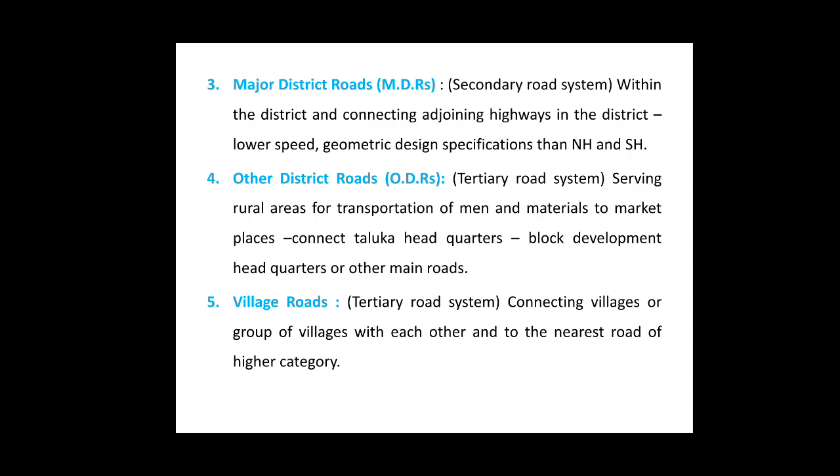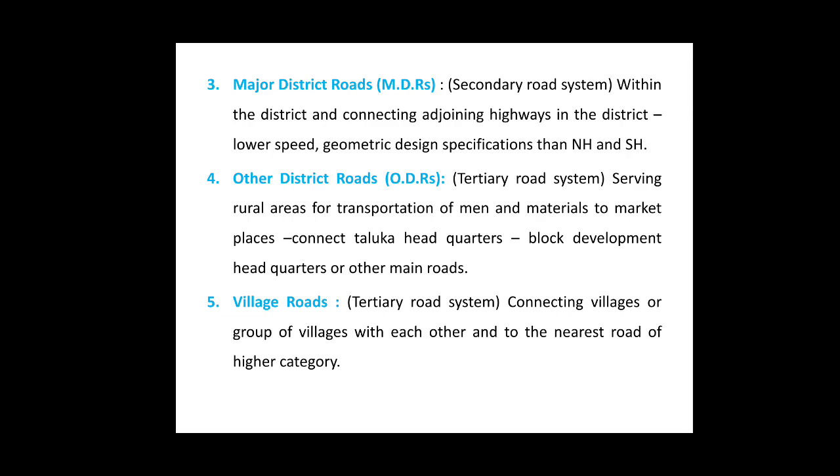Next is the other district road. These are the tertiary road systems which are serving the rural areas for transportation of men and material to the marketplaces, connecting the taluka headquarters, the block development headquarters, or other main roads.